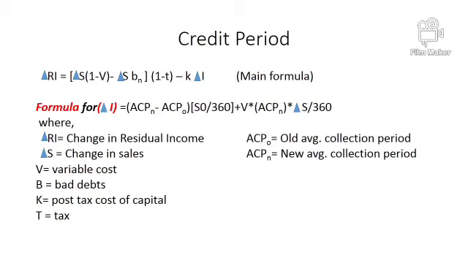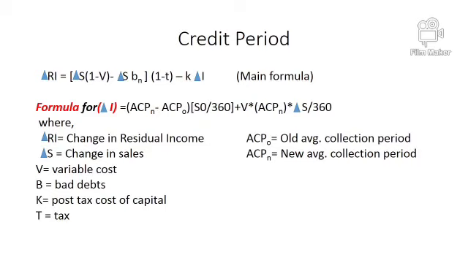As we have discussed this formula in my previous video, this is the basic formula of change in RI, which is called the main formula, and as I discussed in my previous video, every time there will be a different formula for change in investment.